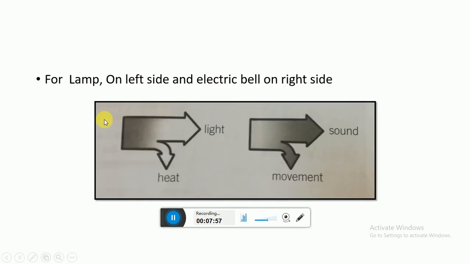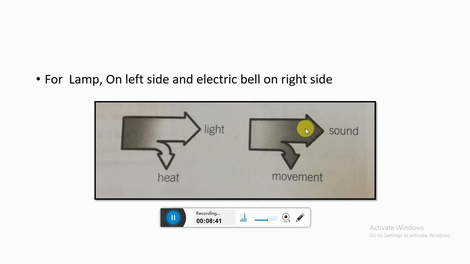Now look at the next example. In the next example we have two figures. On the left side we have a lamp, and on the right side is the Sankey diagram for the electric bell. You know the lamp converts electrical energy: most of the energy is converted into light, and the remaining amount of energy is converted into heat.